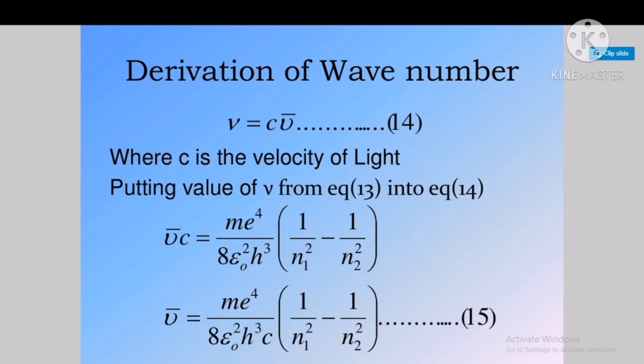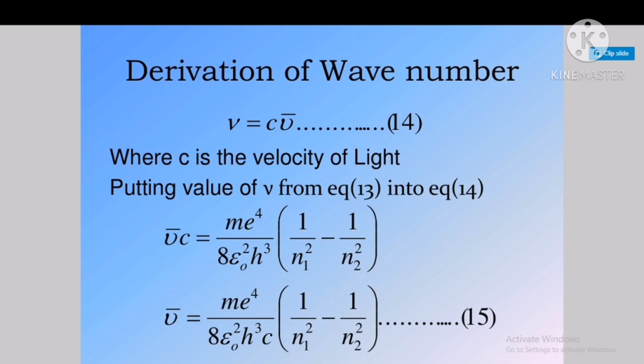Derivation of wave number. We know the frequency nu equals C by lambda, or nu bar is nothing but 1 by lambda, where C is the velocity of light. Putting the value of nu from equation 13 into equation 14, we get nu bar C equals m e to the power 4 upon 8 epsilon naught square h cube into 1 by n1 square minus 1 by n2 square.